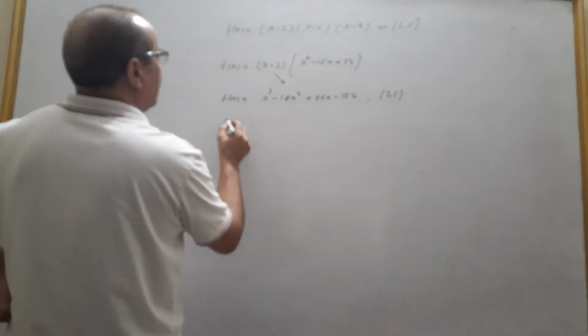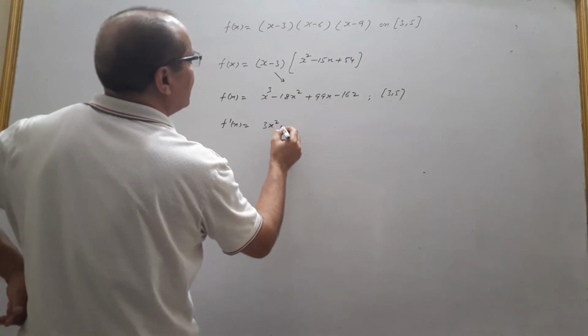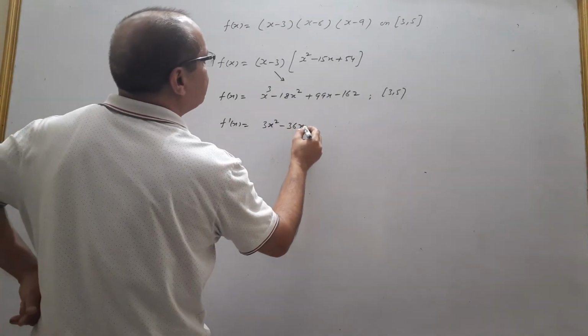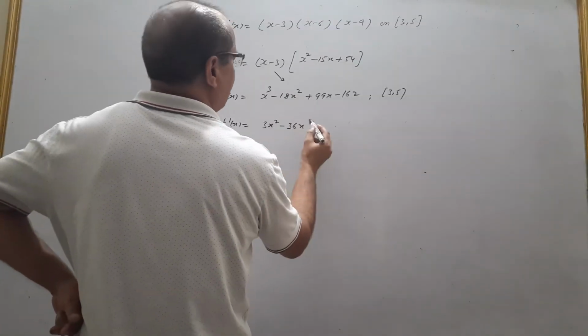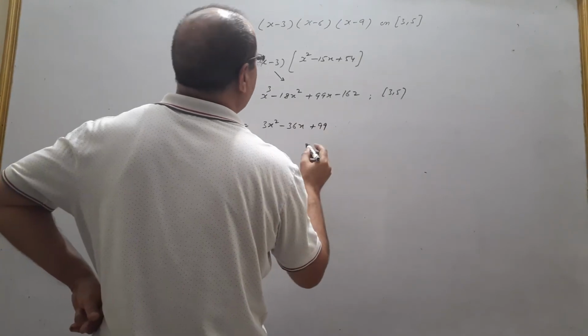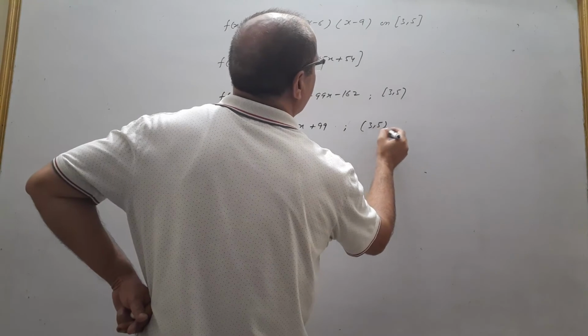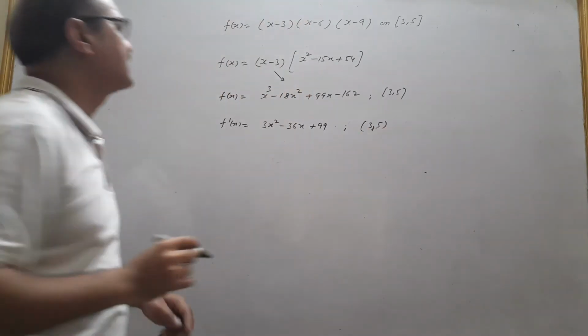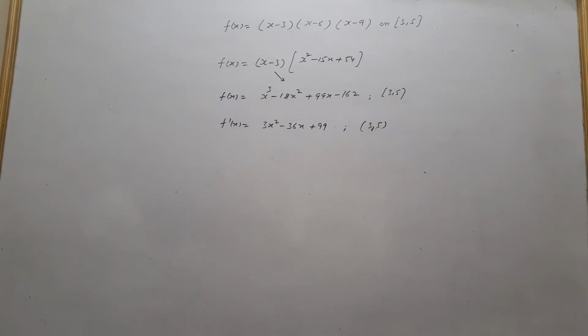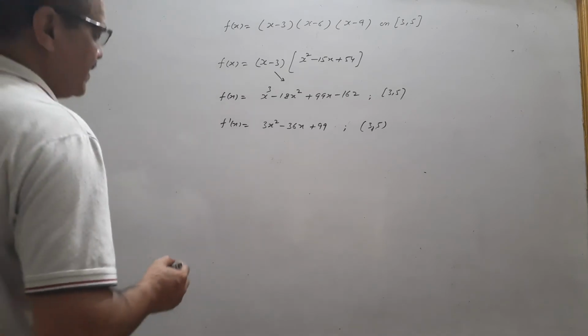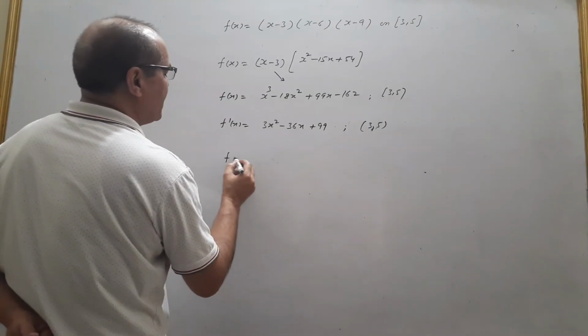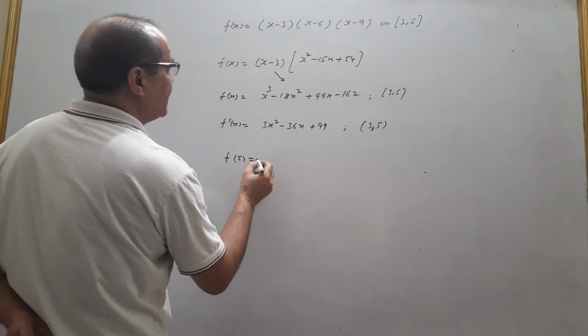And derivable, that is derivative 3x square minus 36x plus 99. That means derivable in the open interval, that is (3, 5). Again you see, first of all f(x) is multiplied properly, and after multiplication you get the value of this. Okay, now find its f of b. How to find f of b?